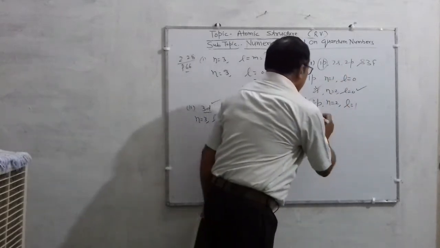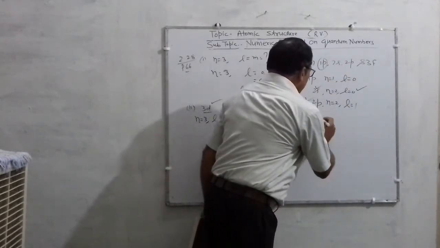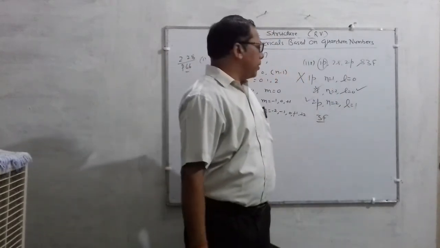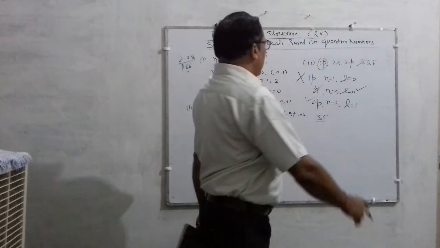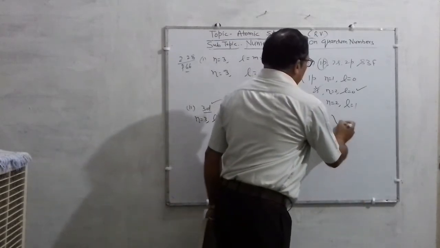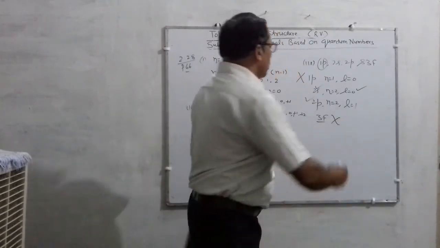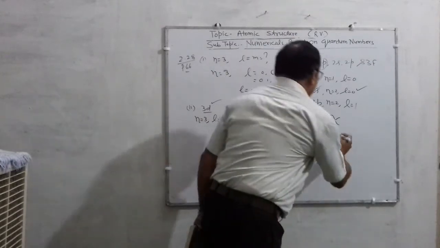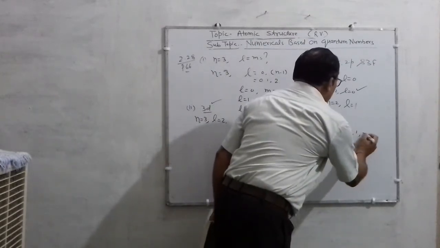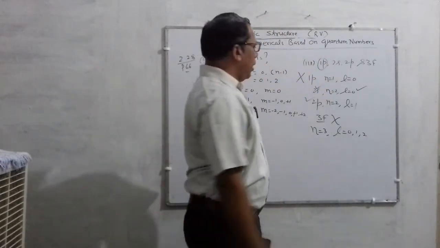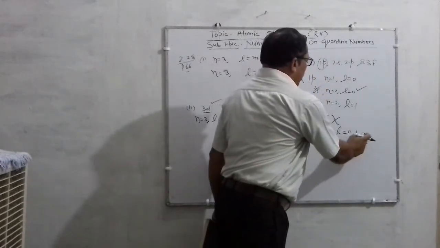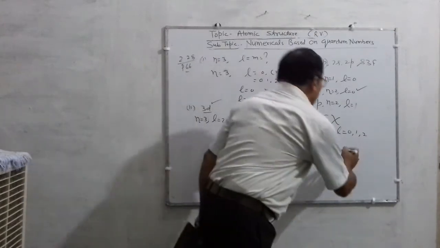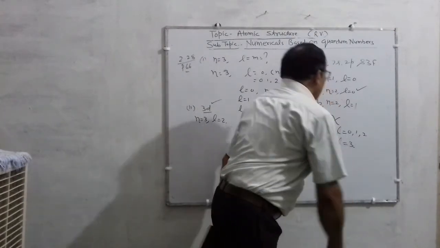Next, this looks like a good question. Does 3f orbital exist or not? So children, 3f orbital doesn't exist, because for n equal to 3, if you put in the values, L will come as 0, 1 and 2. The f orbital only exists for L equal to 3.